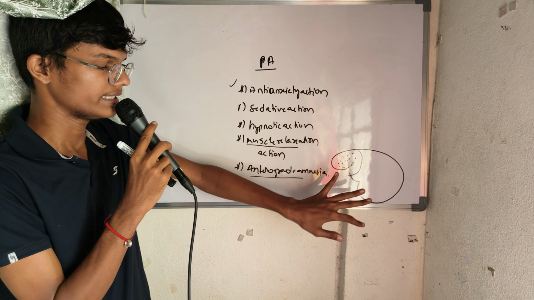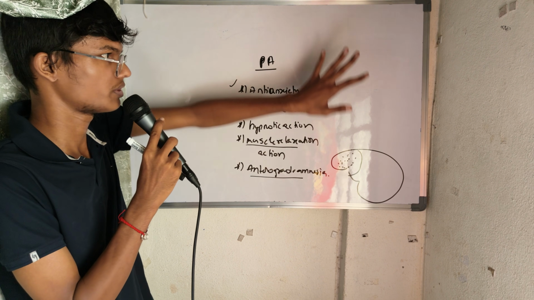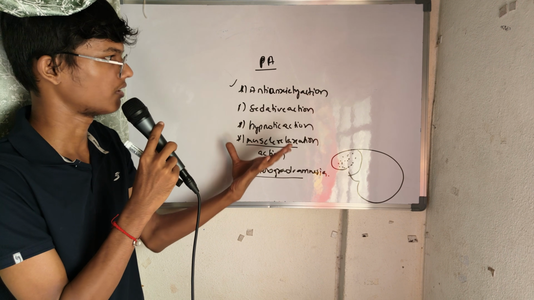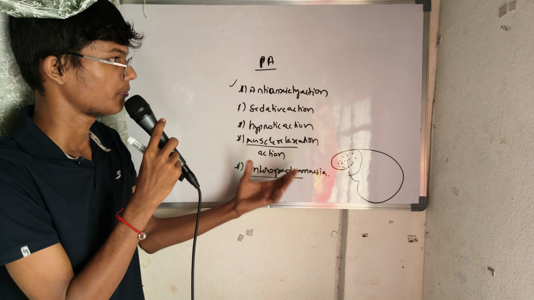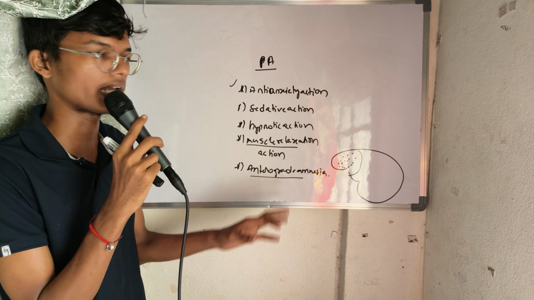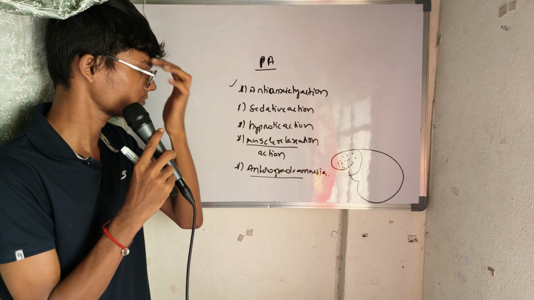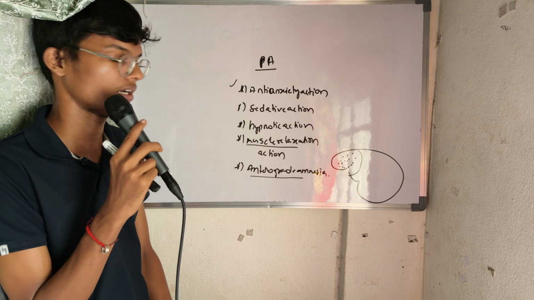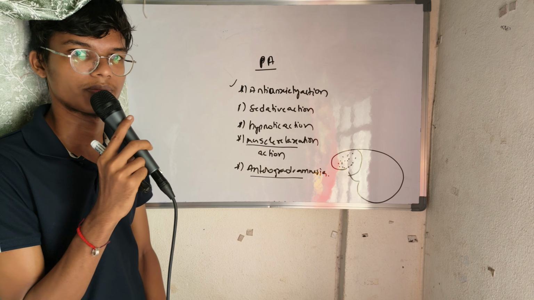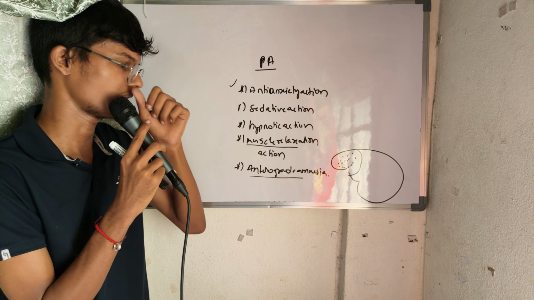Now I am seeing the board, right? I can see there is a board and something is written, but after the drug effect is reduced, I can't remember that I had taken a class. That is anterograde amnesia, and the drug is midazolam. Midazolam can give this anterograde amnesia effect.